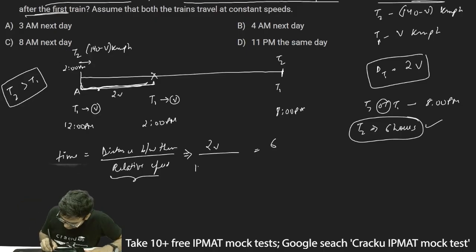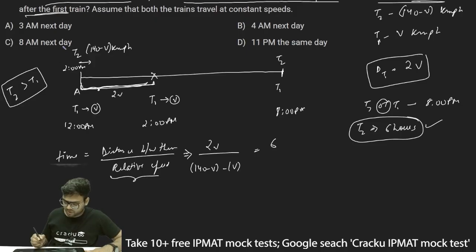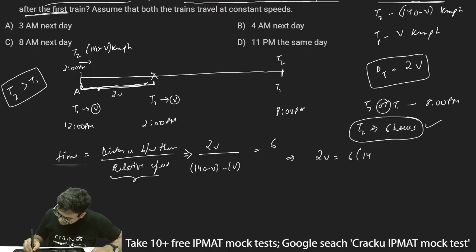So this is 140 minus V, which is the speed of the faster train, T2, minus the speed of the slower train, T1, which is V. So 140 minus V minus V. So this equation becomes 2V upon 140 minus 2V is equal to 6. Further solving this gives 2V is equal to 6 into 140 minus 2V. So 2V is equal to 840 minus 12V.